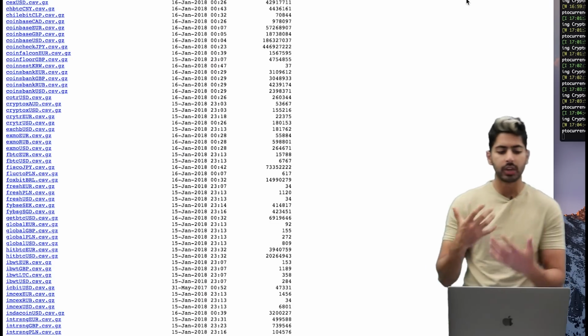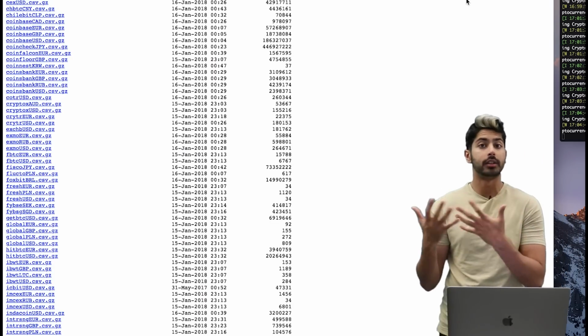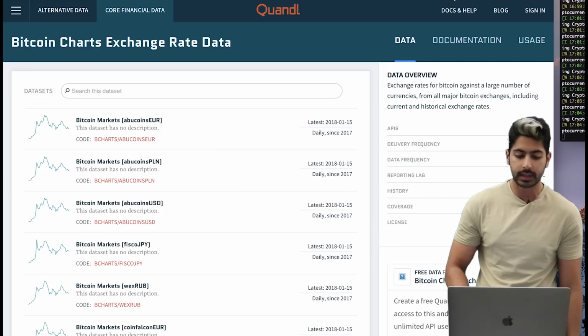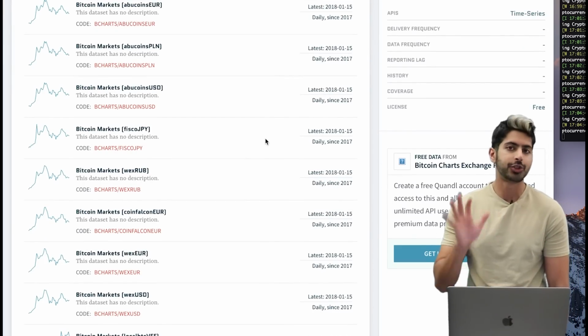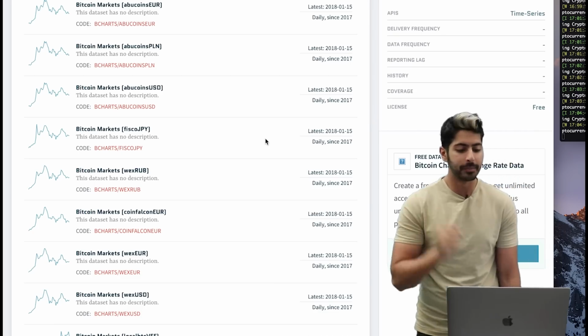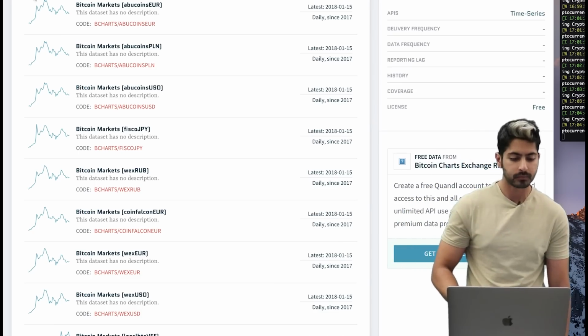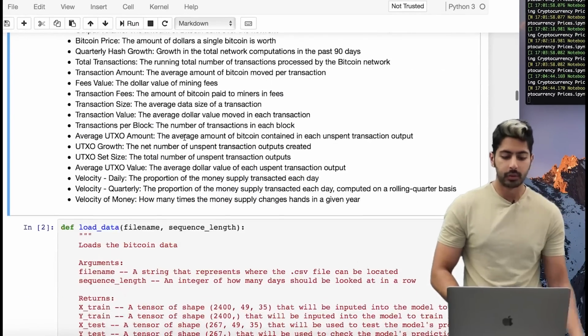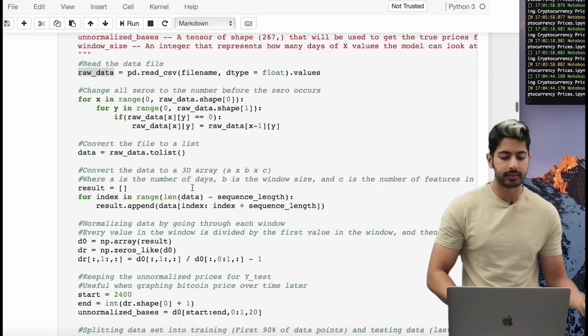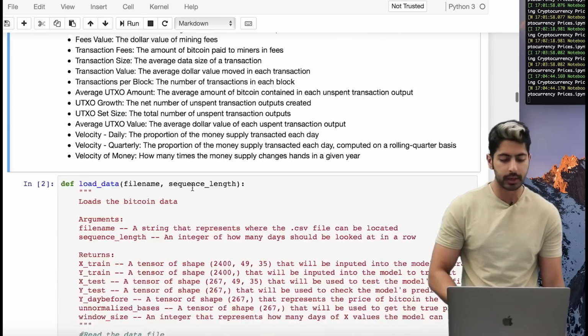The exchanges. You can play around with what data you're going to use, right? What is the exchange volume between different cryptocurrencies? There's so much data out there that it is just a crime to not be training some machine learning models on this data. So back to this. We've got lots and lots of data here. We can look at some of it, but that's the gist of it. So let's keep going here.